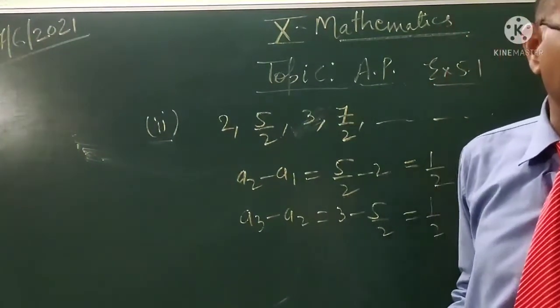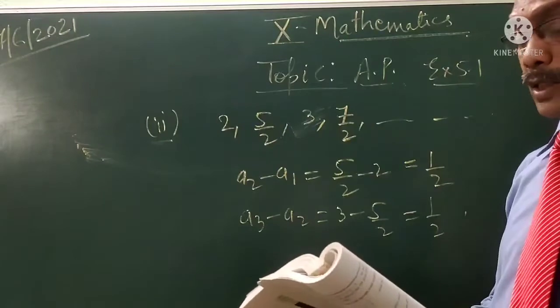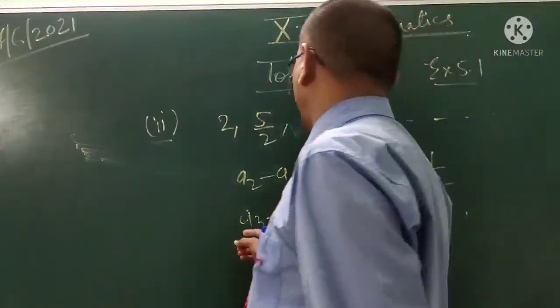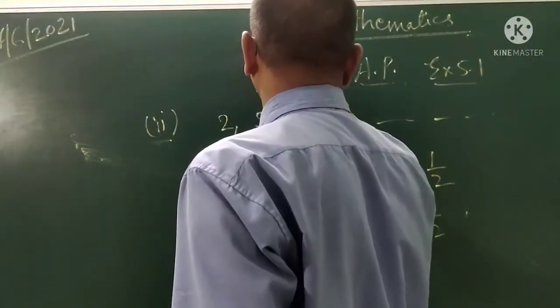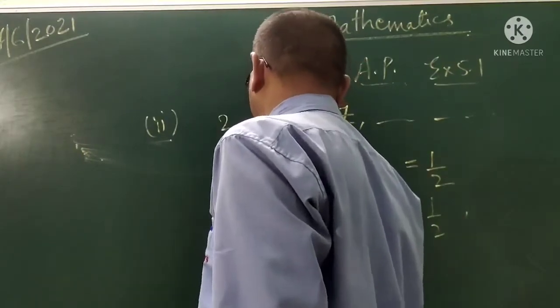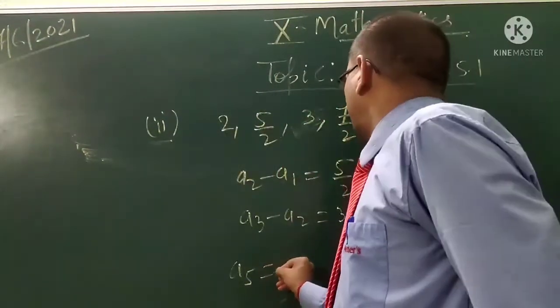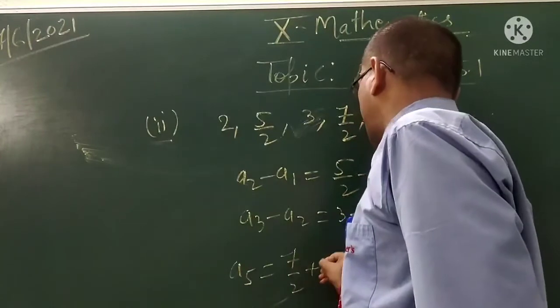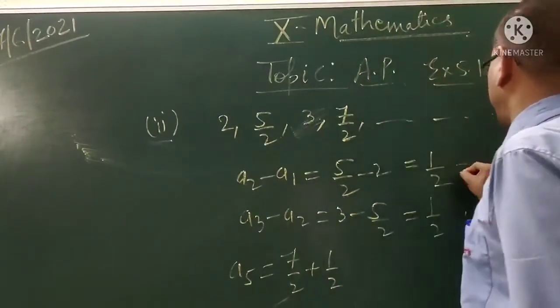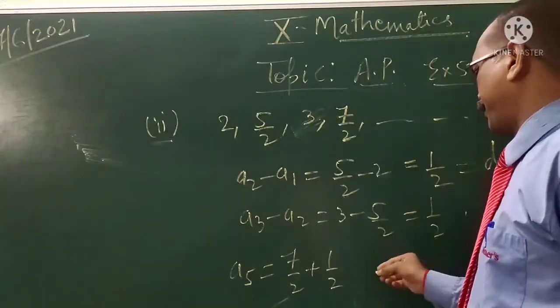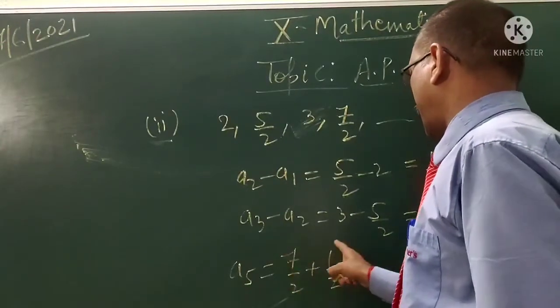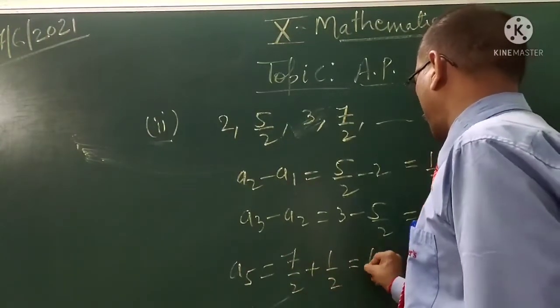Now, write down the 3 more terms. So the next term, the fifth term A5, is 7 by 2 plus 1 by 2, common difference D equal to 1 by 2. So it is 7 plus 1, 8 by 2, which is 4.